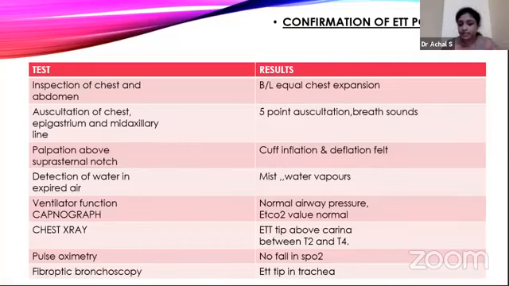When we pre-oxygenate, there will be a high or normal saturation. But after a few seconds of intubation, if it is not in the trachea, it starts dipping. So the dipping is an indication that it's not in place, and a stable SpO2 is an indication that it is in place. Then finally, to confirm, we can also use a fiber optic bronchoscope.